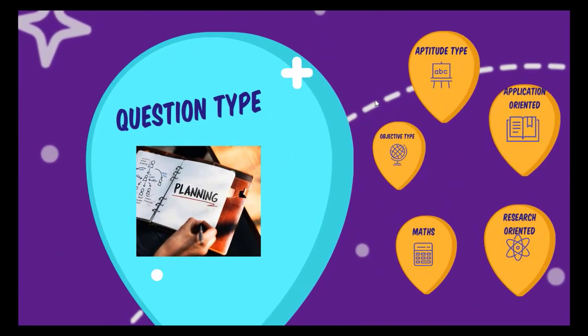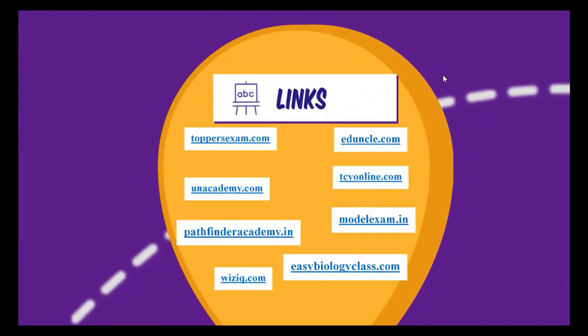So what are the general question types asked in CSIR NET and SET? We get aptitude type questions, application oriented questions, research oriented questions, mathematical calculation and objective type questions. For aptitude type questions, here are some links; you can freely attempt aptitude tests anytime, anywhere using your mobile phone also.